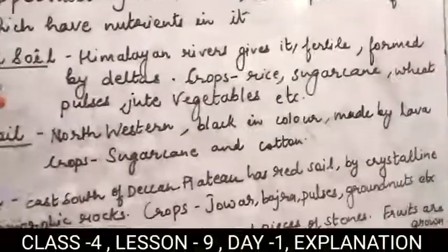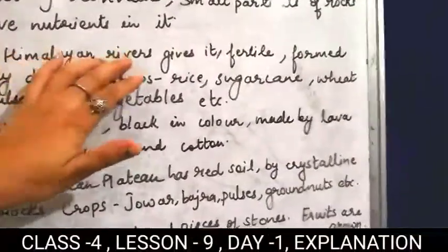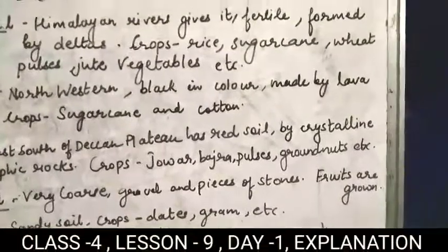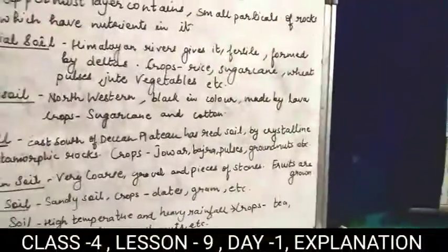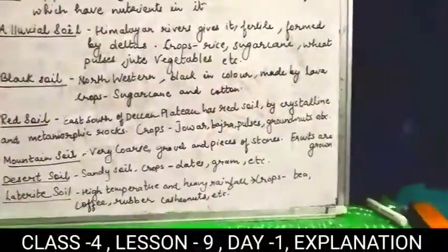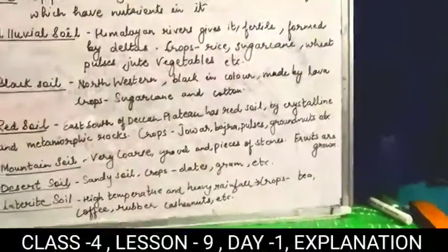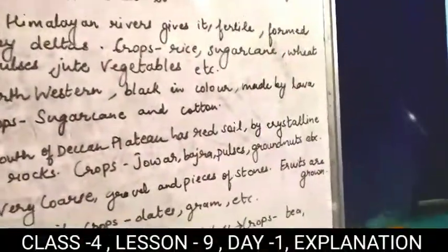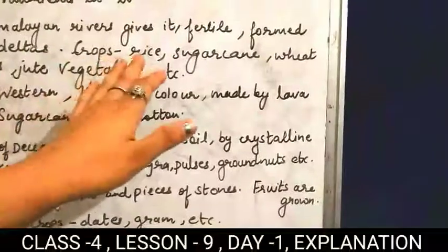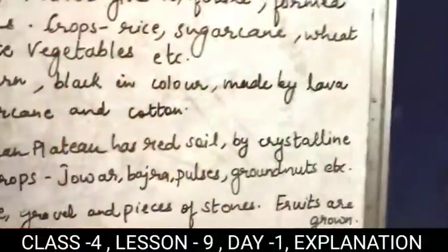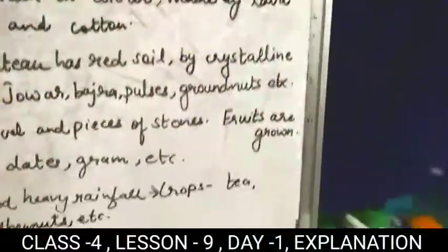Where is this alluvial soil found, students? In Himalayan rivers. Himalayan rivers deposited fine silt in their area. So from that delta we are getting the alluvial soil, and in this soil we can grow crops like rice, sugarcane, wheat, pulses, jute, vegetables, etc.